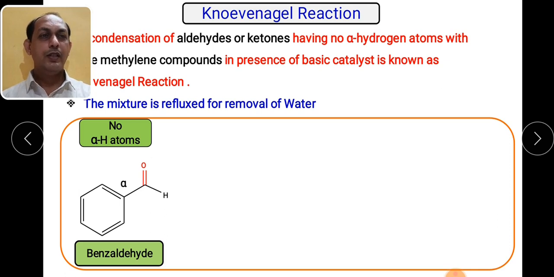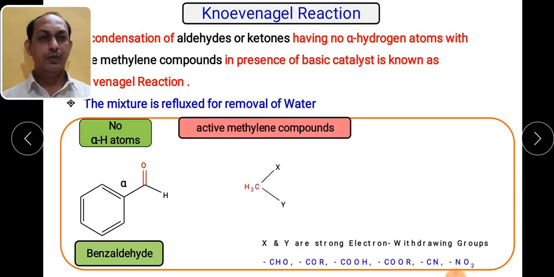Now we are going to see what active methylene compounds are. Basically it is a methylene group, that is a CH2 group, that is flanked in between two electron withdrawing groups, let us say X and Y. It is just like a sandwich compound where the CH2 group is in between the two electron withdrawing groups.